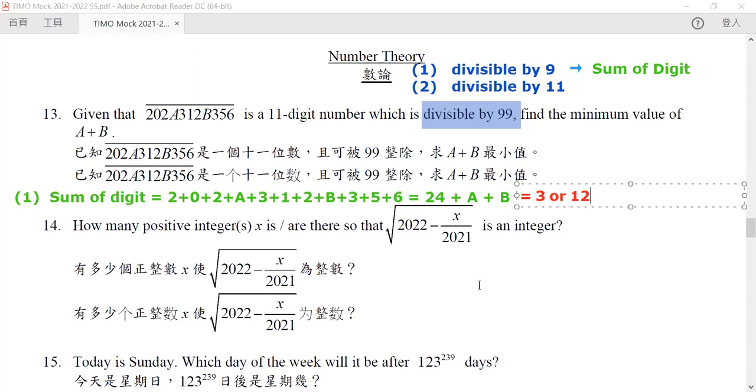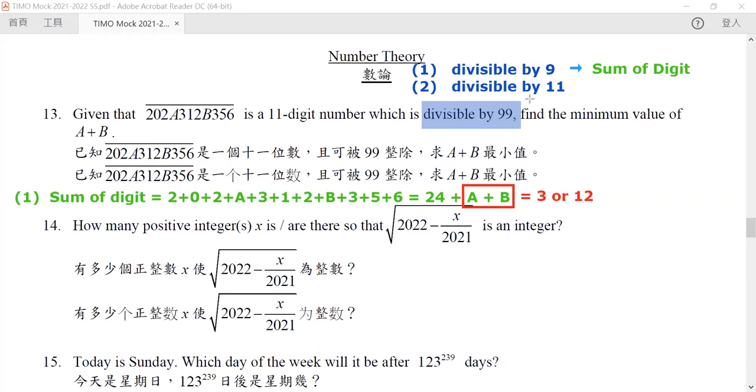So a plus b must be either 3 or 12. Because we want them to be small, we want it to be equal to 3. But let's look at the other one.